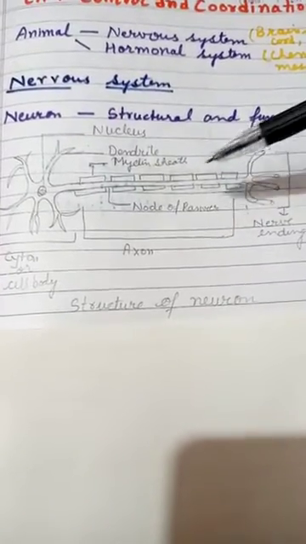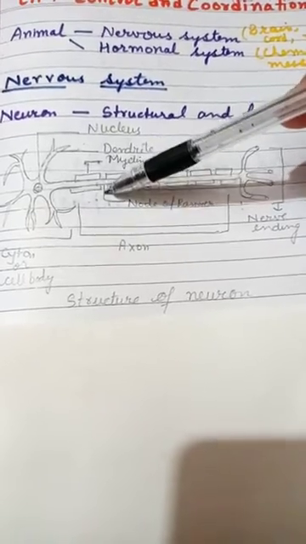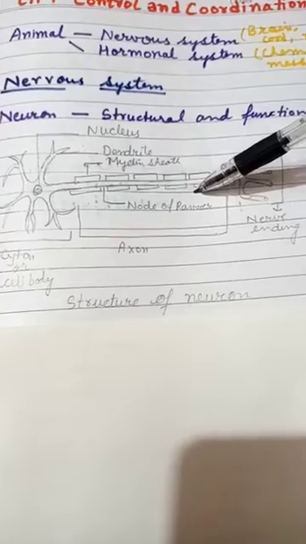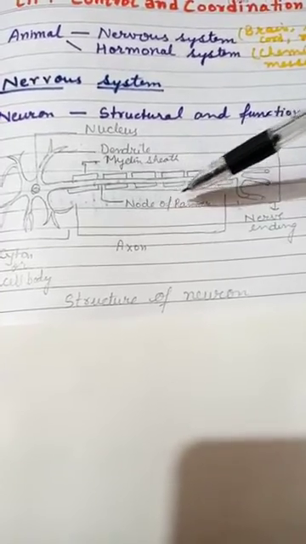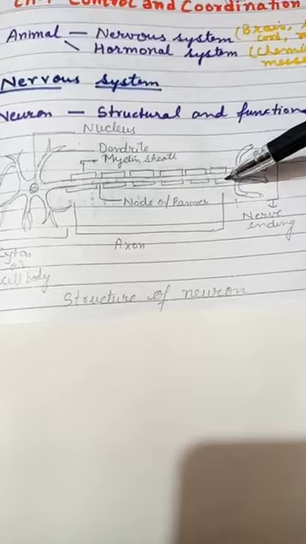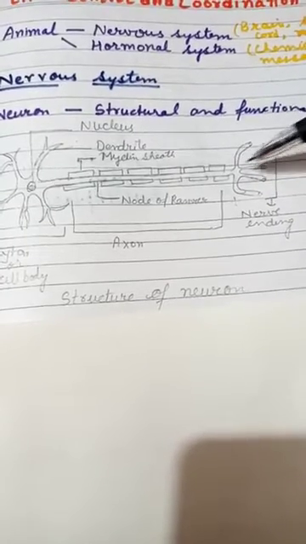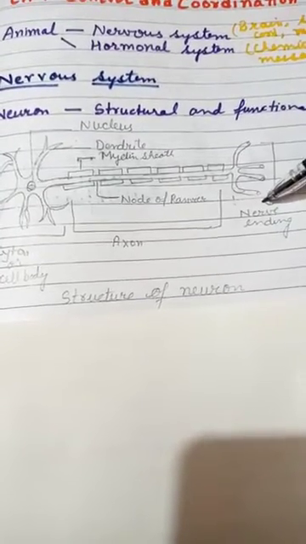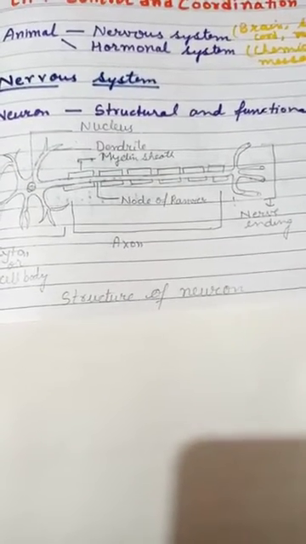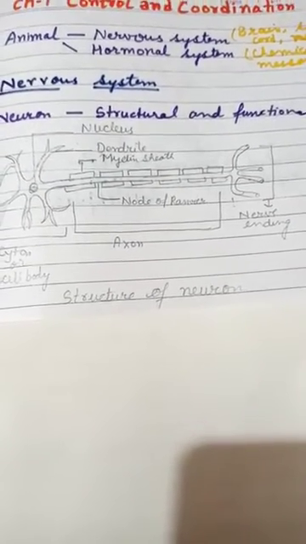Ranvier is a scientist's name. And this axon is highly branched at the end, and these are known as nerve endings or axon endings.